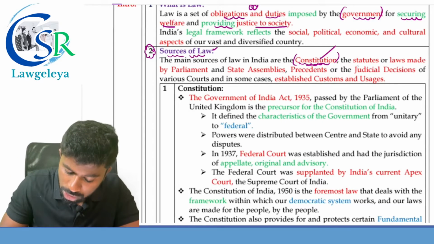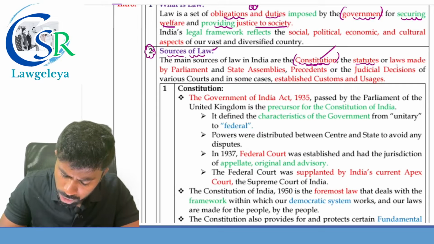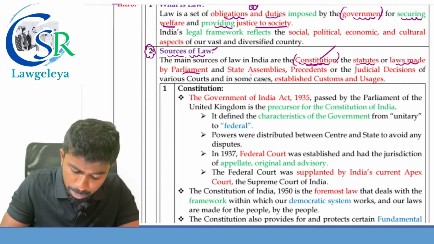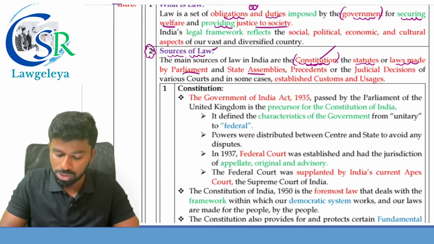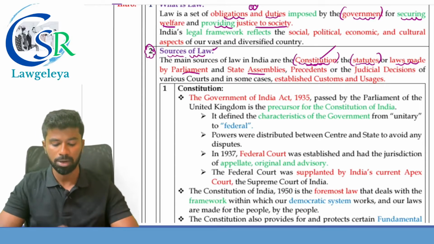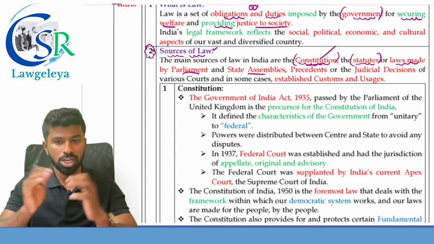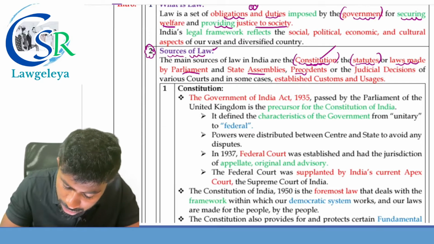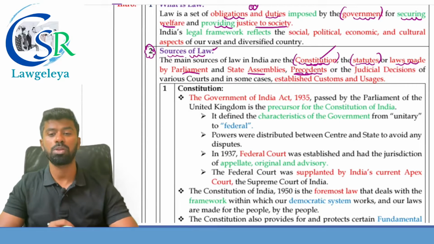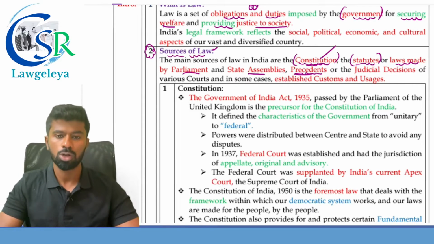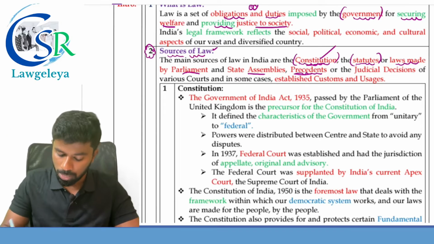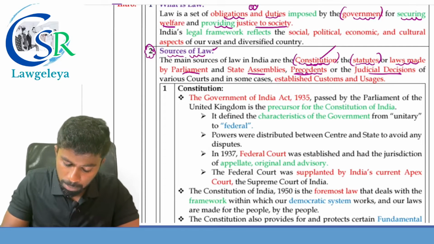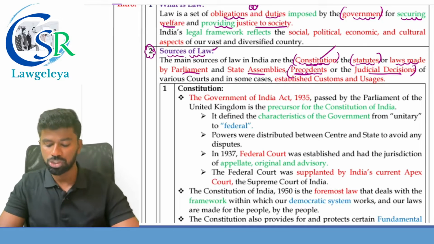We also have the statutes, which are the laws made by the parliament and state assemblies. We also have the precedents, that is the judgments of the superior court, which become a rule of law to be followed by the lower courts. Precedents are also called judicial decisions.